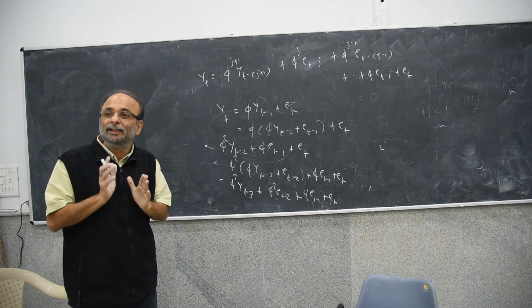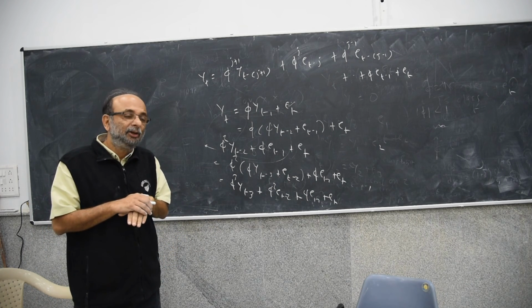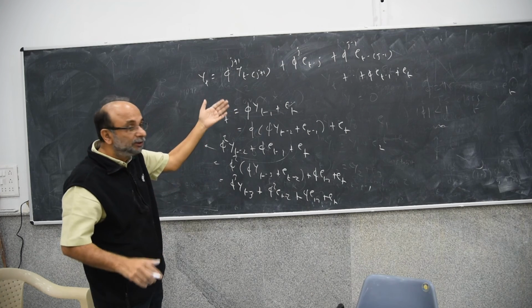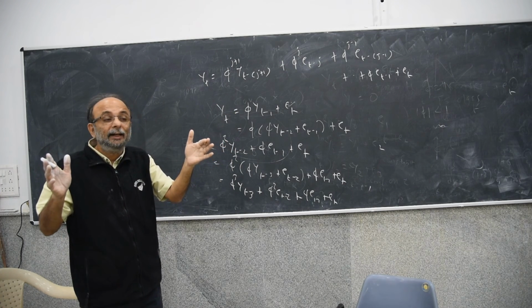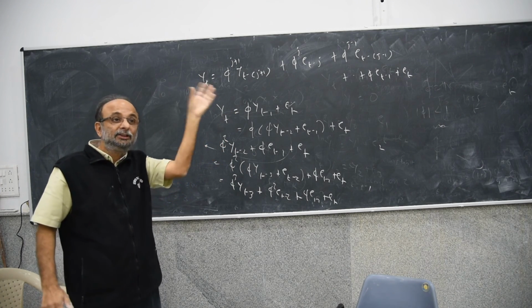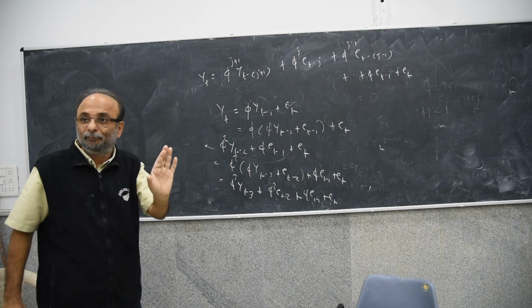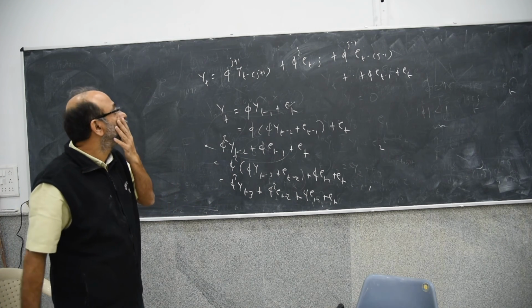Suppose the absolute value of phi is less than 1. First let's think of the absolute value of phi less than 1, which is not our random walk, and then try to see what will happen if phi is equal to 1, which is the case of our random walk. Right? Sure, friends?